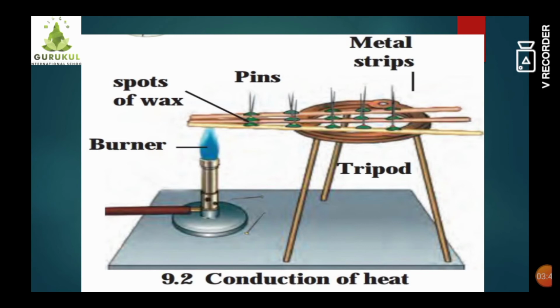Students, we have studied the properties of metals, that metal is a good conductor of heat. All metals show various ways whether they are a good conductor or a bad conductor, but every metal is a conductor of heat. Hence we are using these metal bars: stainless steel, aluminium and copper. So in this experiment, we can observe which pins will start falling first after gaining heat. If we perform this experiment, students, what will happen?